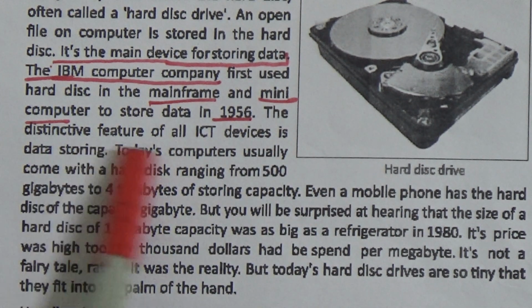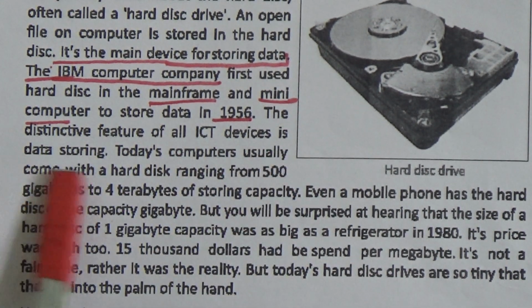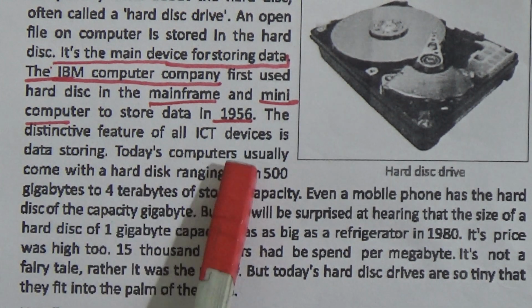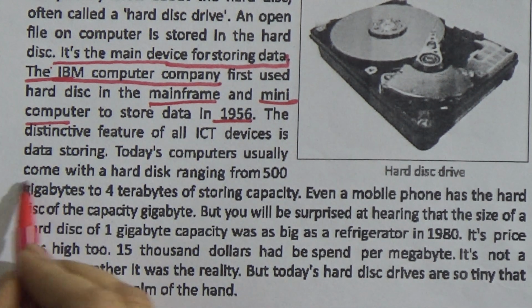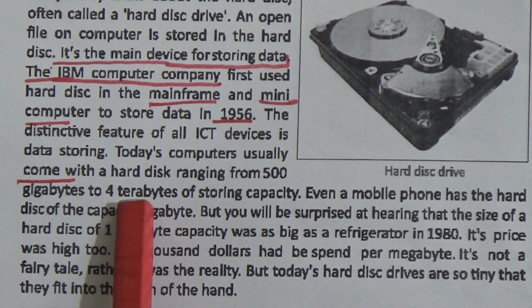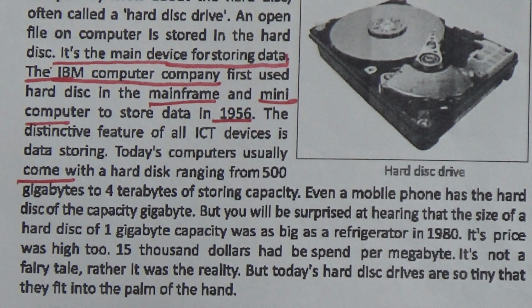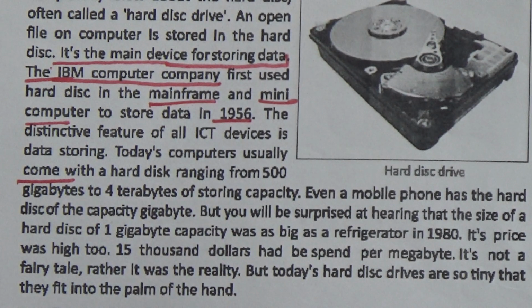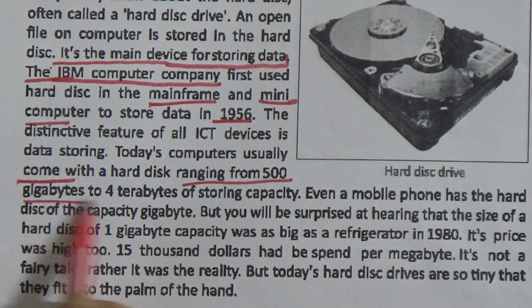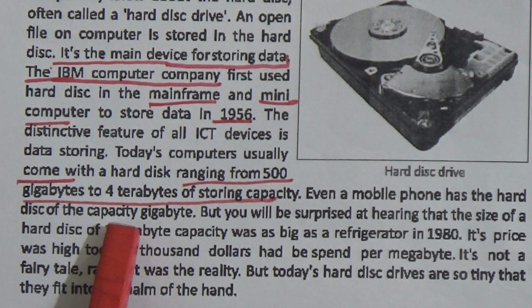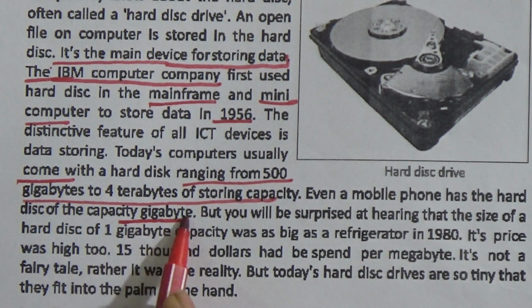The distinctive feature of all ICT devices is data storing. Today's computers usually come with a hard disk ranging from 500 gigabytes to 4 terabytes of storing capacity. Underline this line, capacity. Even a mobile phone has a hard disk of gigabyte capacity.